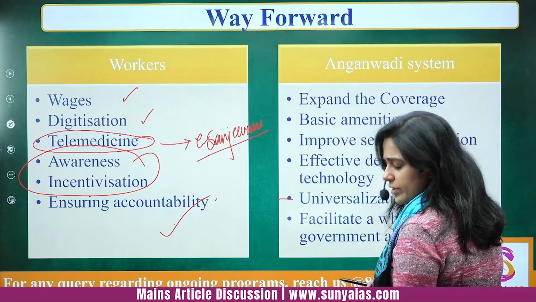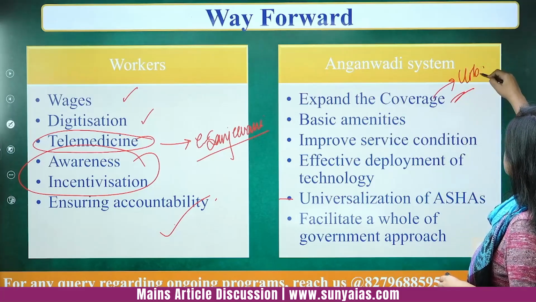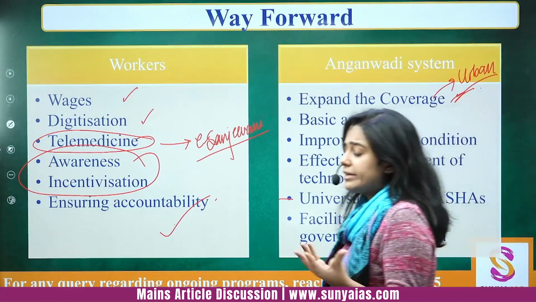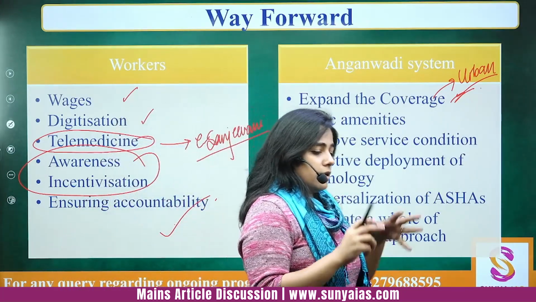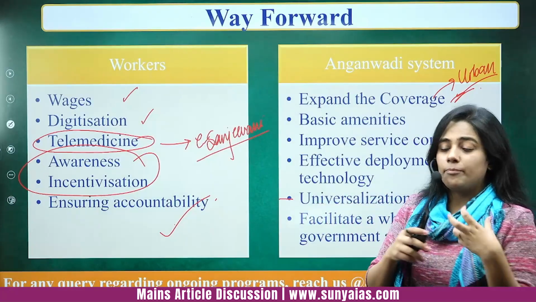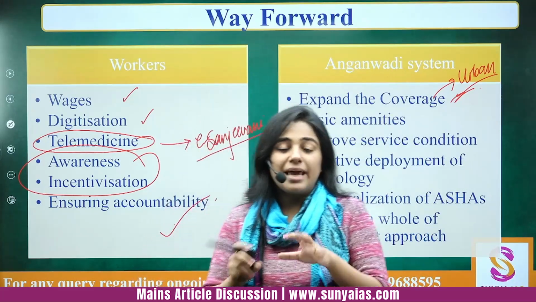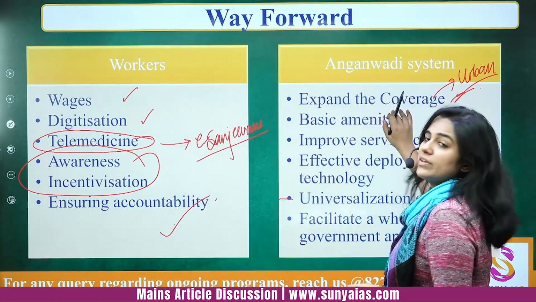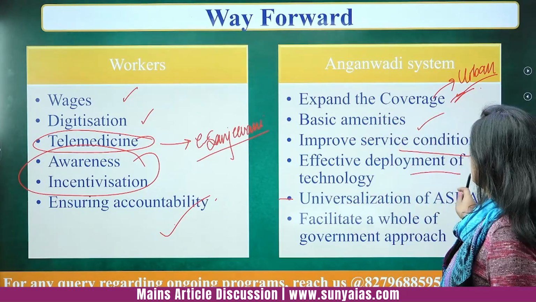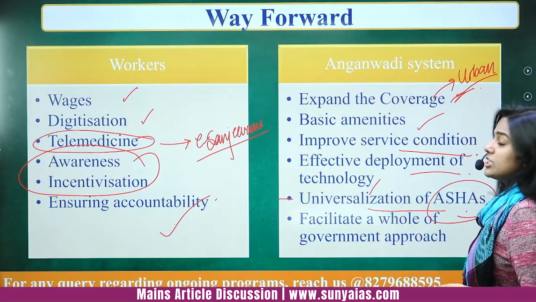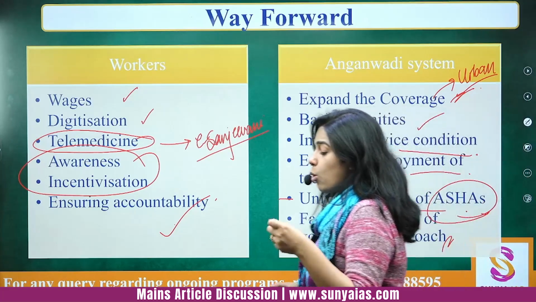Then what do we need further? We need to expand the coverage, especially in the urban areas. Just like we have expanded the One Nation, One Ration Card scheme, we have introduced it so that migrants to the urban areas can benefit from the public distribution scheme anywhere. Similarly, here also we have to expand the coverage. Basic amenities should be there, service conditions need to be improved, technology, universalization of the Anganwadi workers, and there should be a whole of government approach.